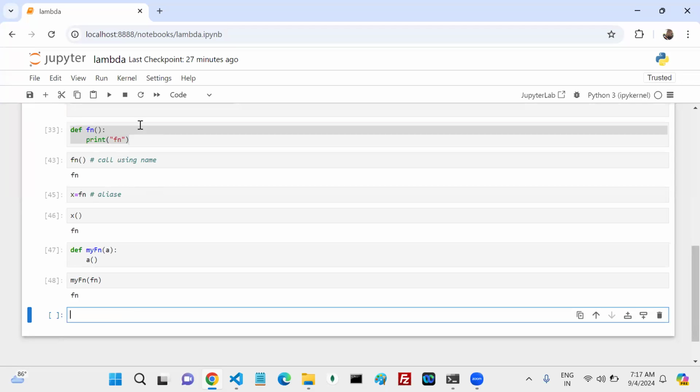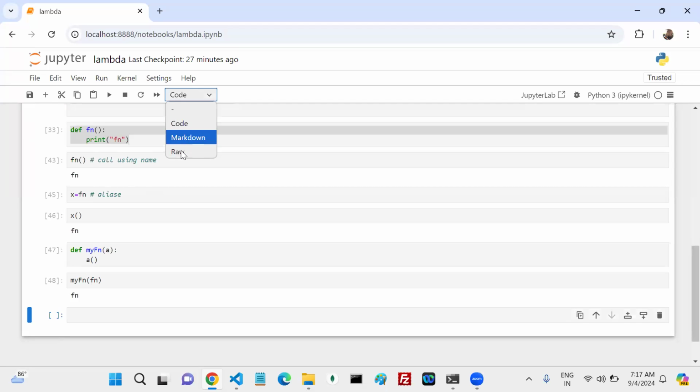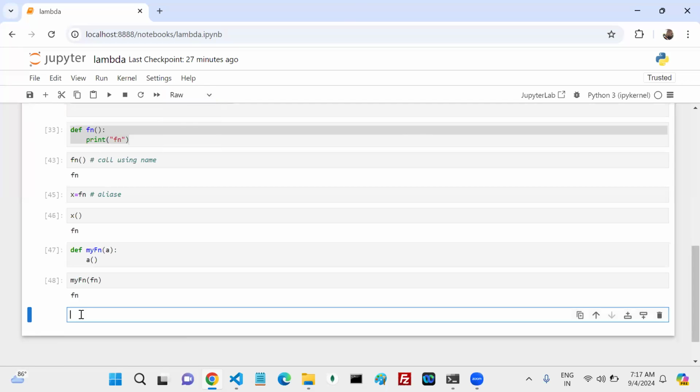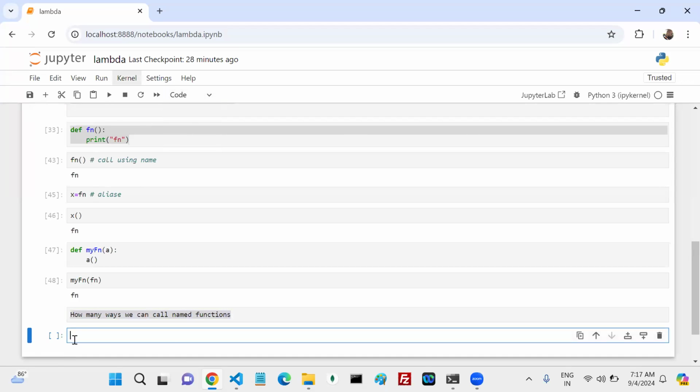So instead of code, if you want to write raw text, you can write some statement like this. It is like raw text, it is not code. Now you can go with the next one. Now this is code, you can write it.